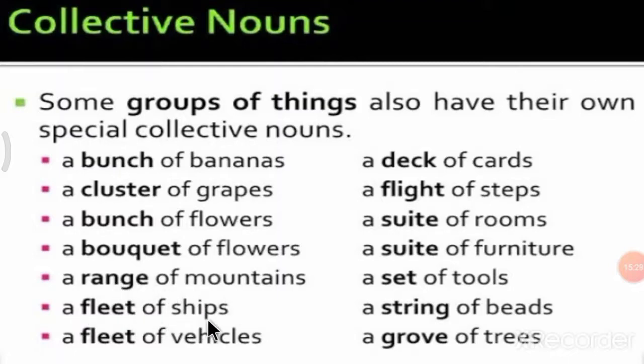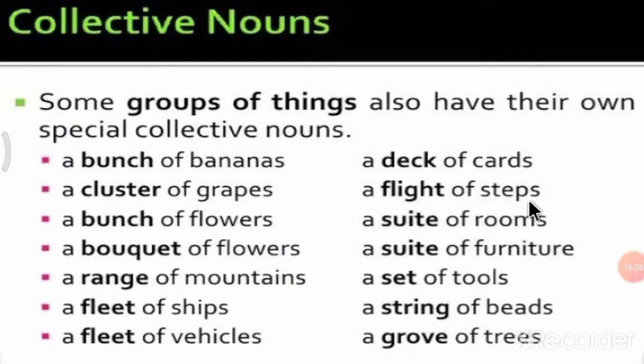A fleet of ships means a group of ships is called a fleet. A fleet of vehicles means a group of vehicles is also called fleet. A deck of cards means a group of cards is called deck.